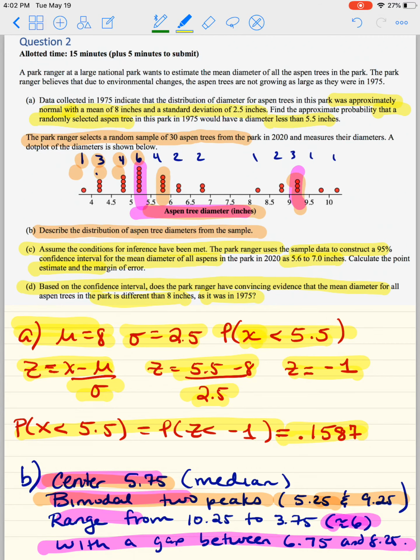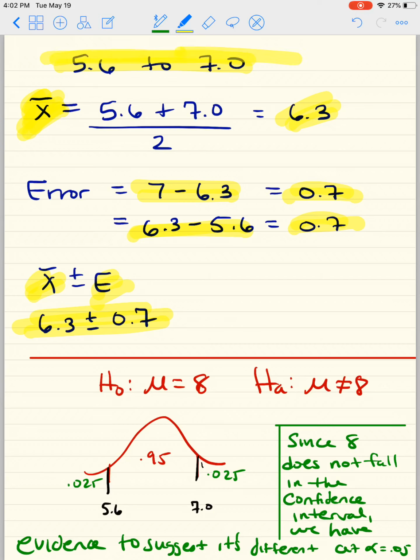Now, obviously, we have to base it on the confidence interval. This was my confidence interval. So 5.6 to 7.0. I put it right here, okay? And this is my 95% confidence interval. Now, where does 8 fall? Well, 8 doesn't fall in the interval, it falls in my rejection region, okay?